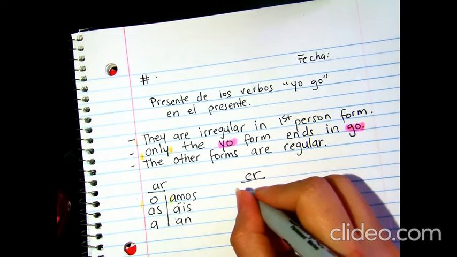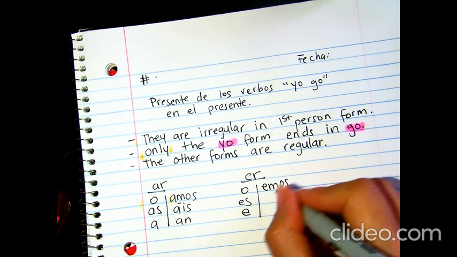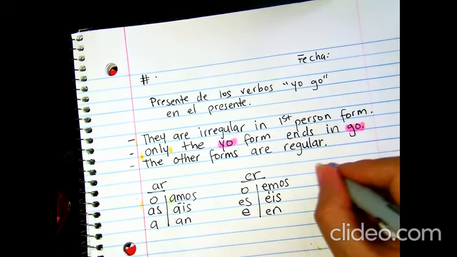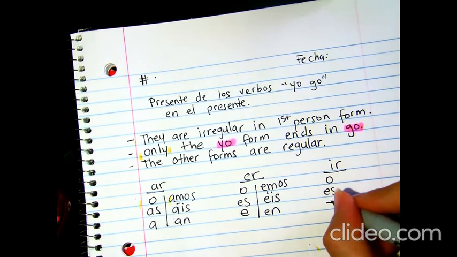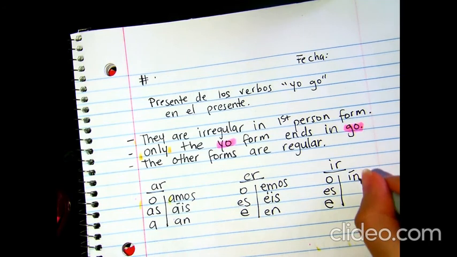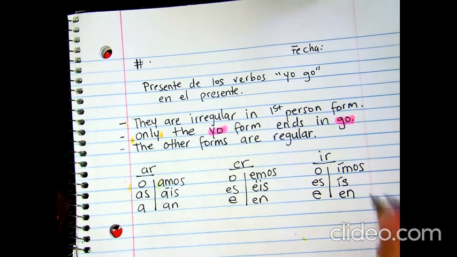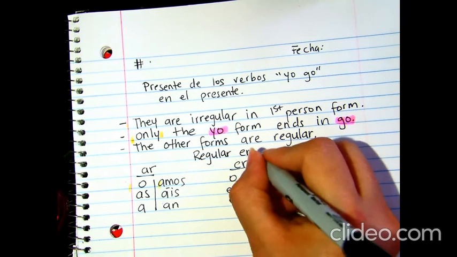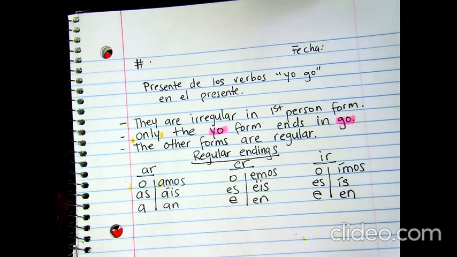ER: o, es, e, emos, éis, en. IR: o, es, e, imos, ís, en. So very important that you remember these regular endings, okay?